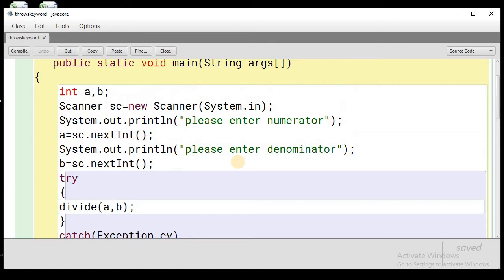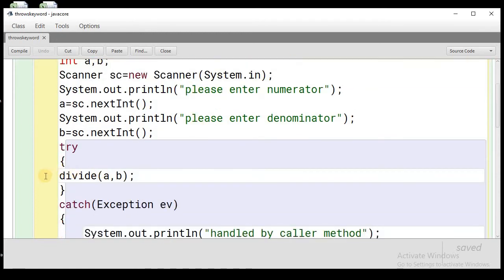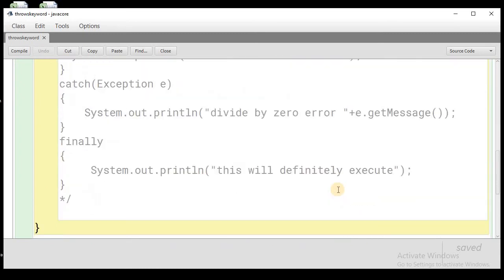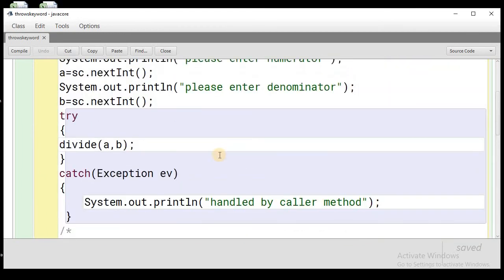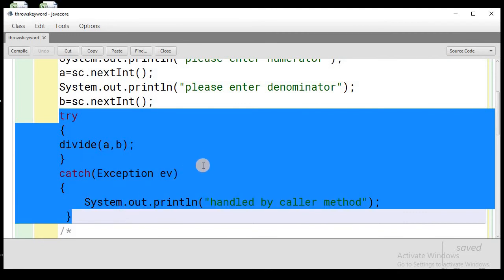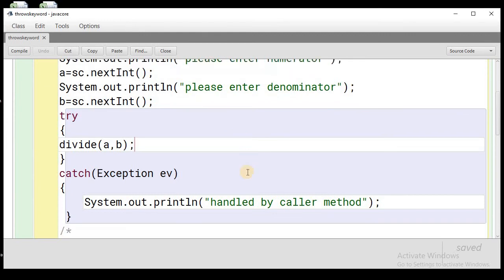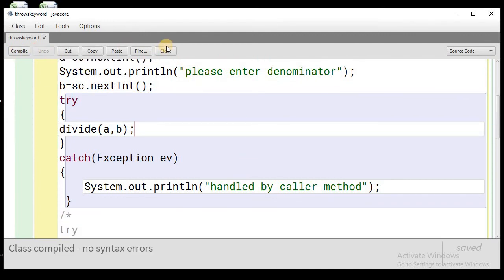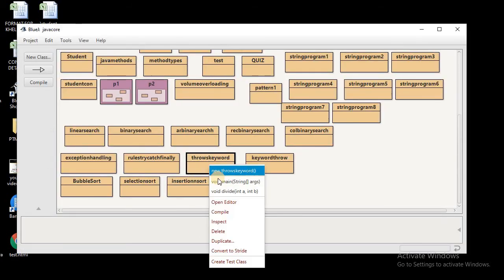And you can see the main method here is the caller method. The main method is calling this divide method, and just because the divide method has used the throws keyword, it tells the main method to handle it, and hence we have handled it in the main method with the help of the try and catch block. So let me execute this program and show you how it behaves.